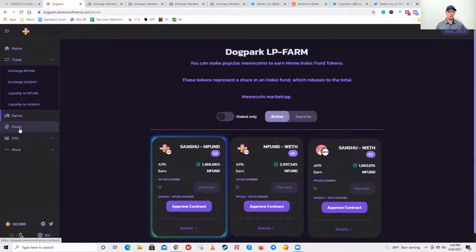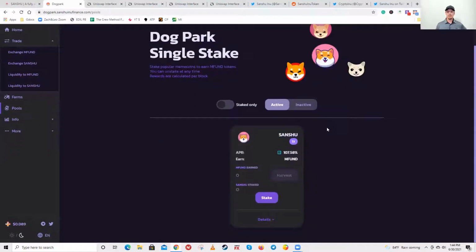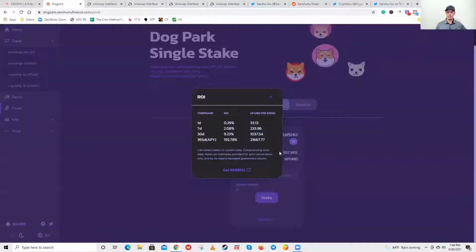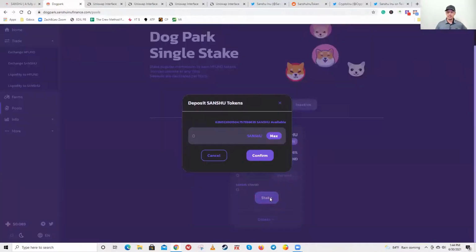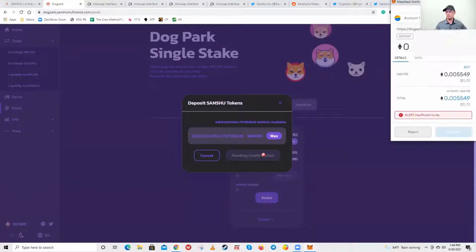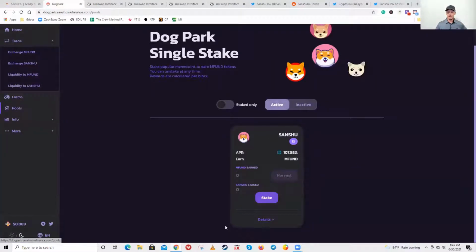So here's the pool. Now remember, the farm is the high risk, high reward, could lose all your money. The pools, this is the single staking. You can see the ROI is lower, which to me is still pretty astronomical, right? Pretty crazy. But earlier, I kept hitting stake. I was hitting the max. I was trying to confirm, and then it kept giving me insufficient fund alerts. I'm not sure why. I kept troubleshooting it, still not working. So again, that's something I need to troubleshoot.